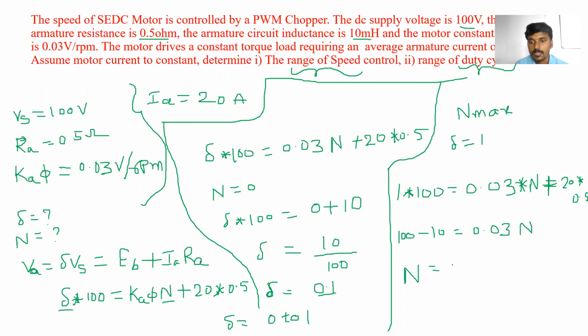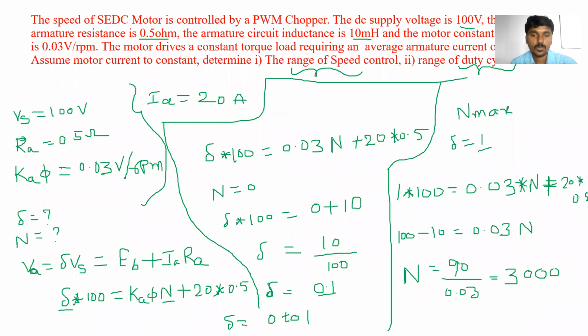So what is the value of n? 100 minus 10, that is 90, divided by 0.03. So what is this value? How much? 3000. Exactly. n is equal to 3000. Clear? So the maximum speed of the motor is 3000 at duty cycle 1.